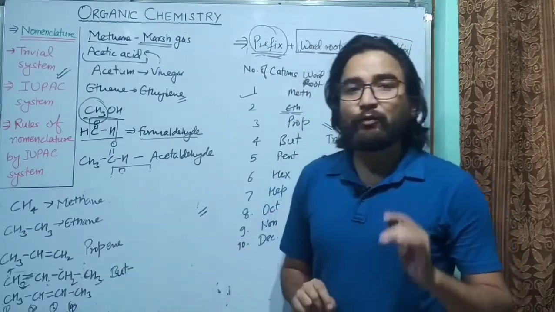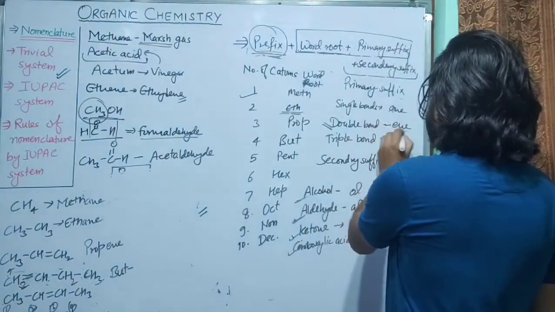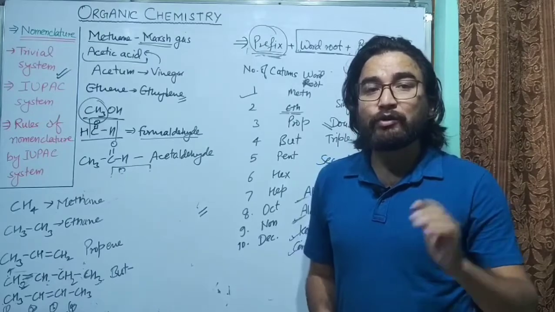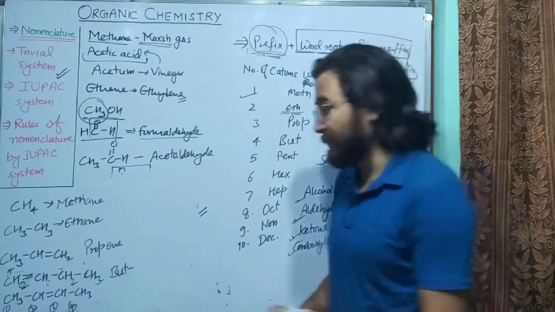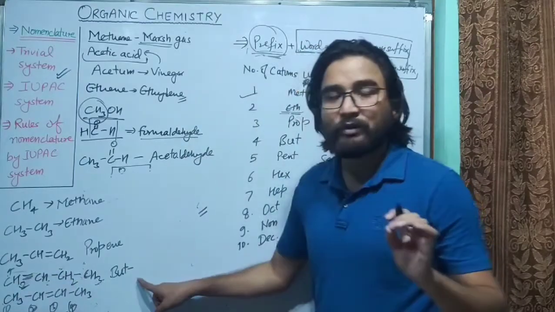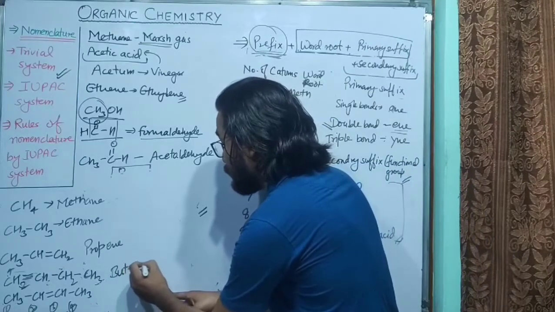Now, the suffix that we use here, you can see, the suffix for a double bond is "-ene". But for the double bond, you also have to write its position. The double bond is between the first and second carbon atom. Because 1 is the lower number, you will write but-1-ene.